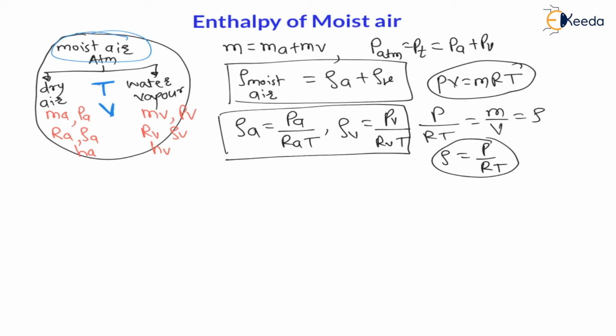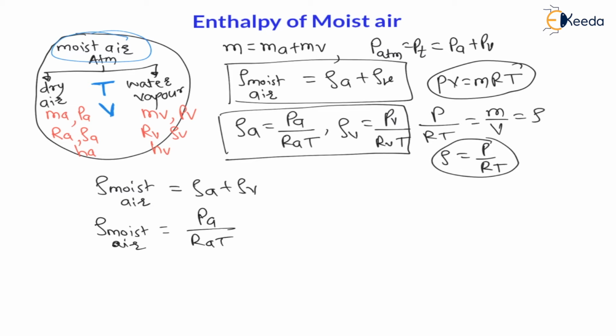Now calculate density of moist air, which is nothing but density of air plus density of vapor. Put here the values of density of air and density of vapor. So density of moist air, or atmosphere, is nothing but pa divided by ra into t plus pv divided by rv into t.